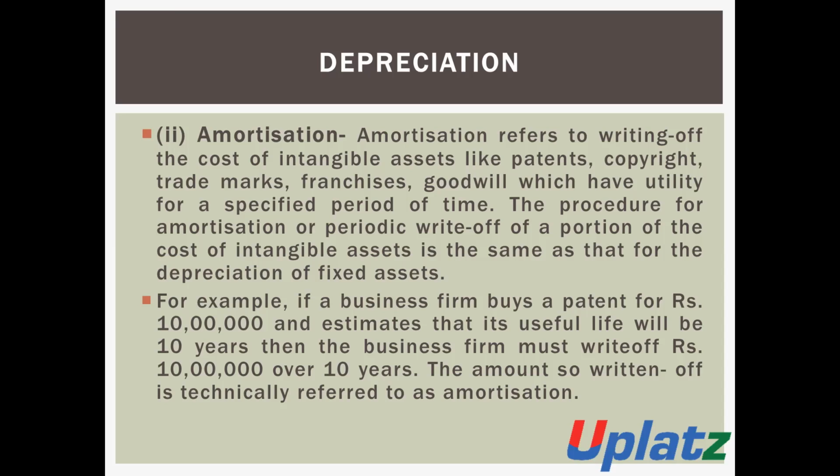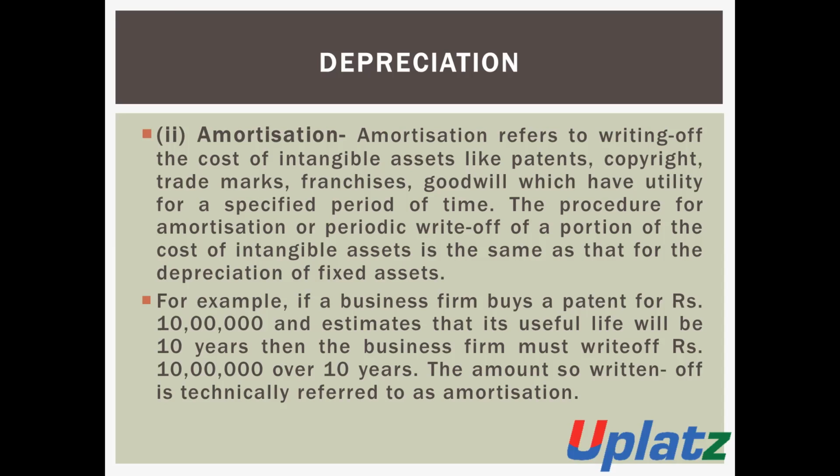The procedure for amortization, or periodical writing off of a portion of the cost of intangible assets, is the same as that of depreciation of fixed assets.